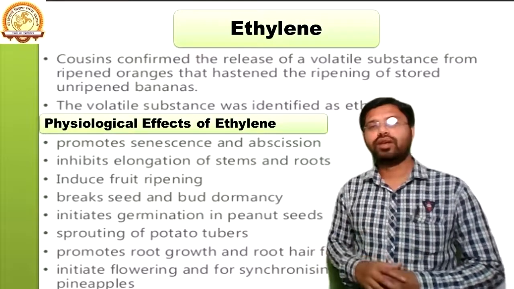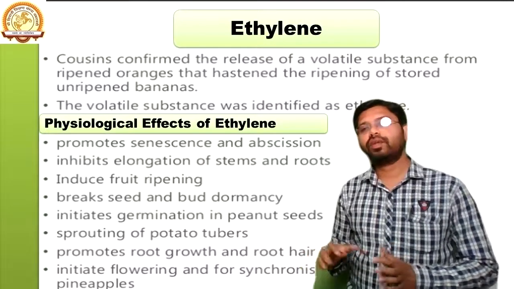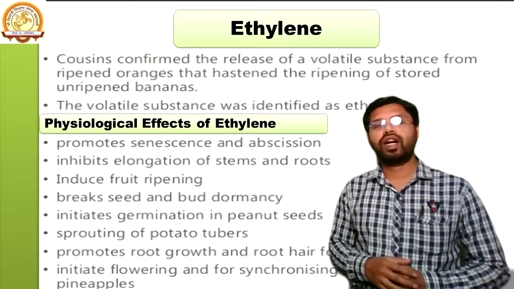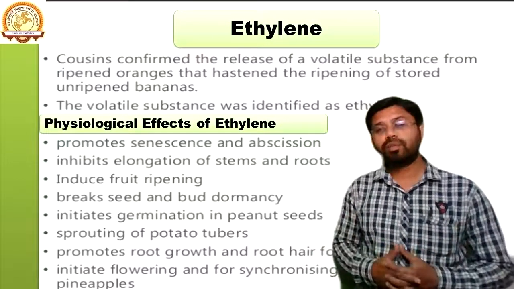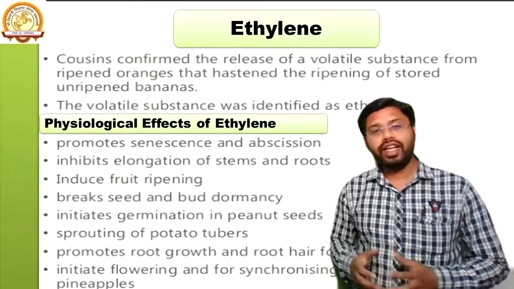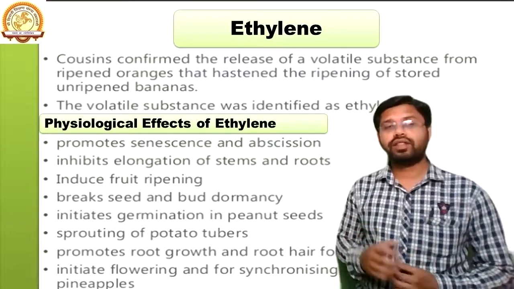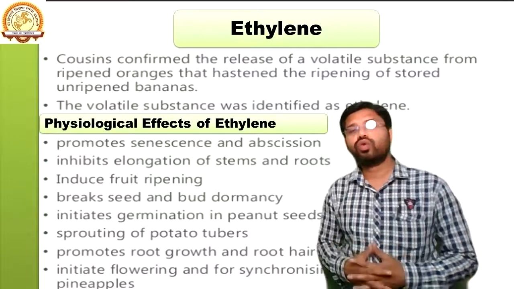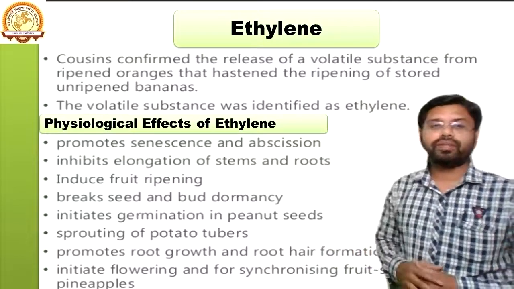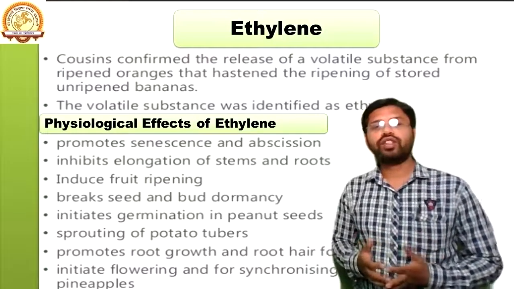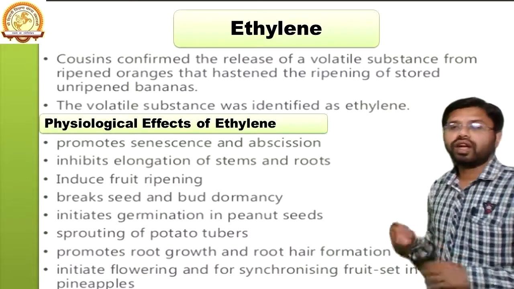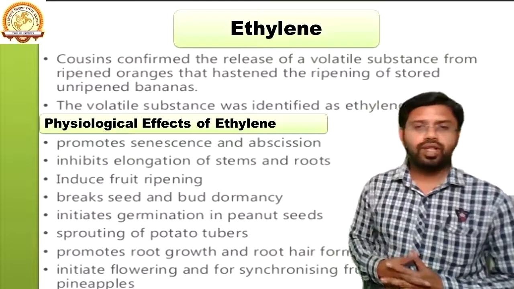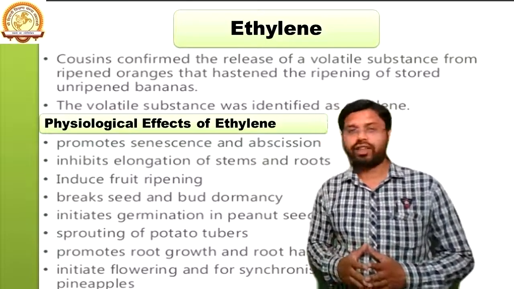While we have a seed or a bud kept in a dormant condition, if ethylene is applied to that particular plant, the dormancy of that seed or bud will be broken. It initiates germination in peanut seeds and sprouting of potato tubers. It promotes root growth and root hair formation. It initiates flowering and the synchronization of fruit set, for example in pineapples. So this is all about ethylene.